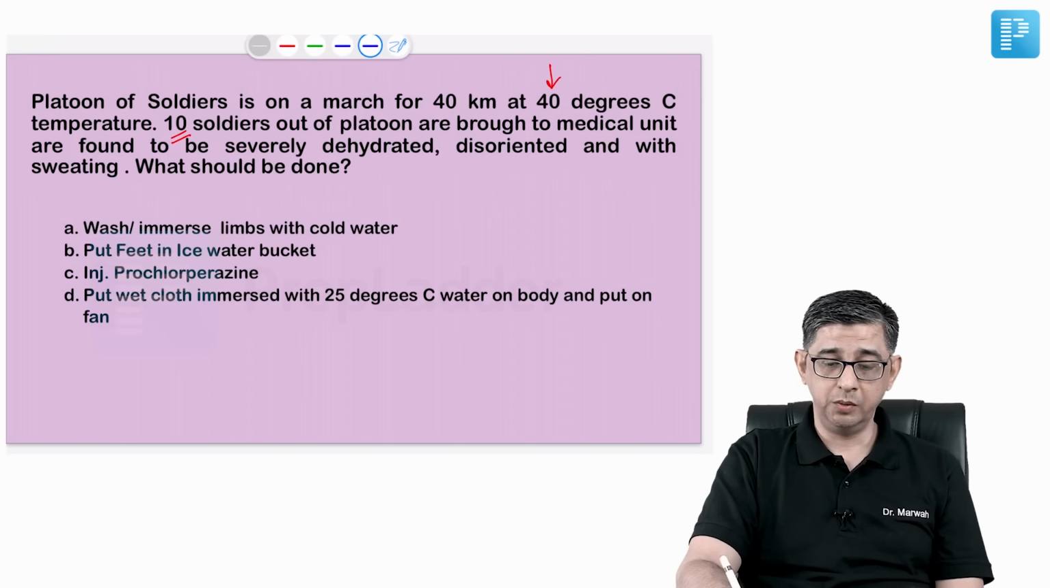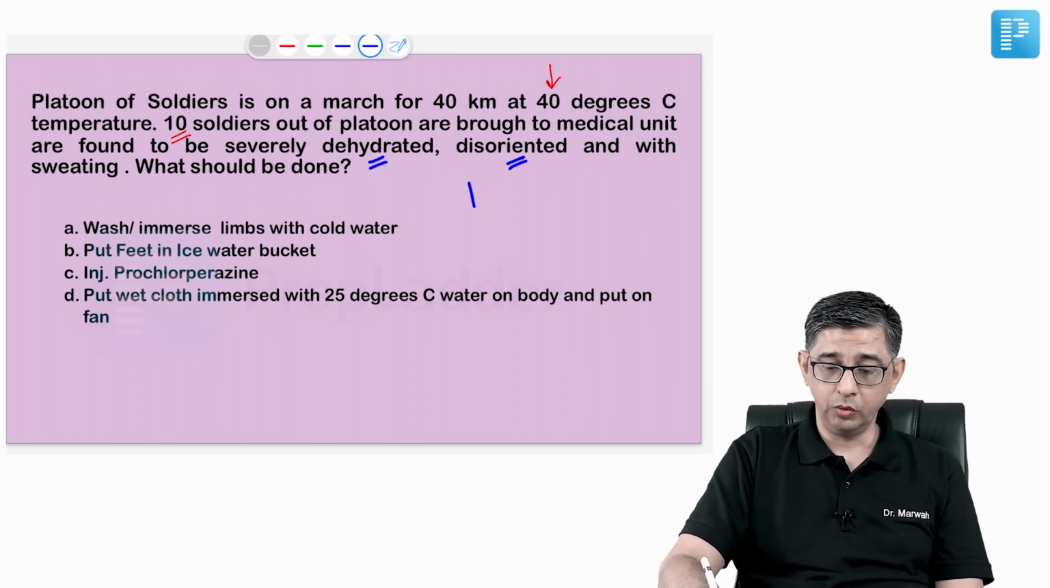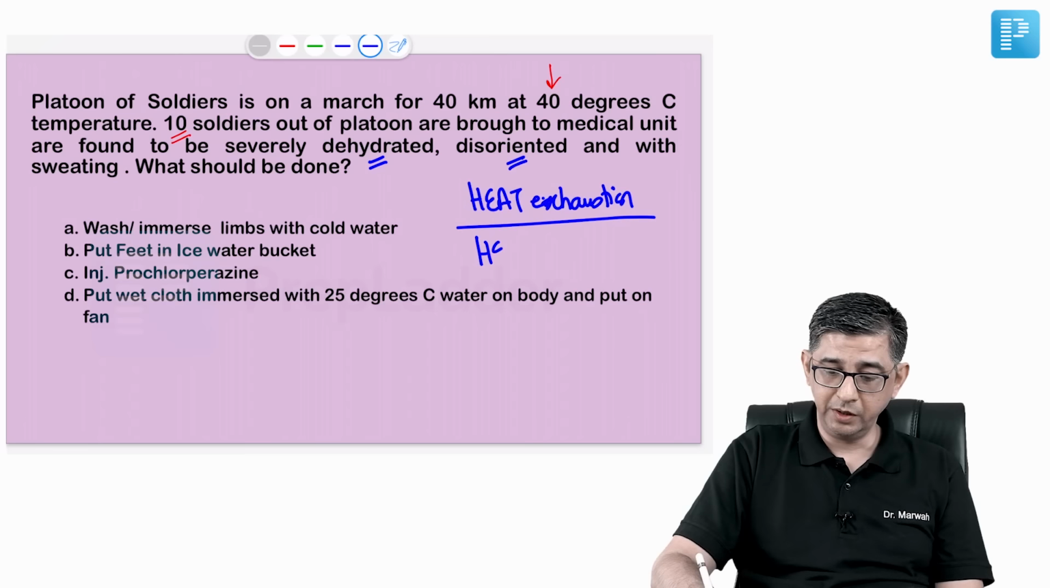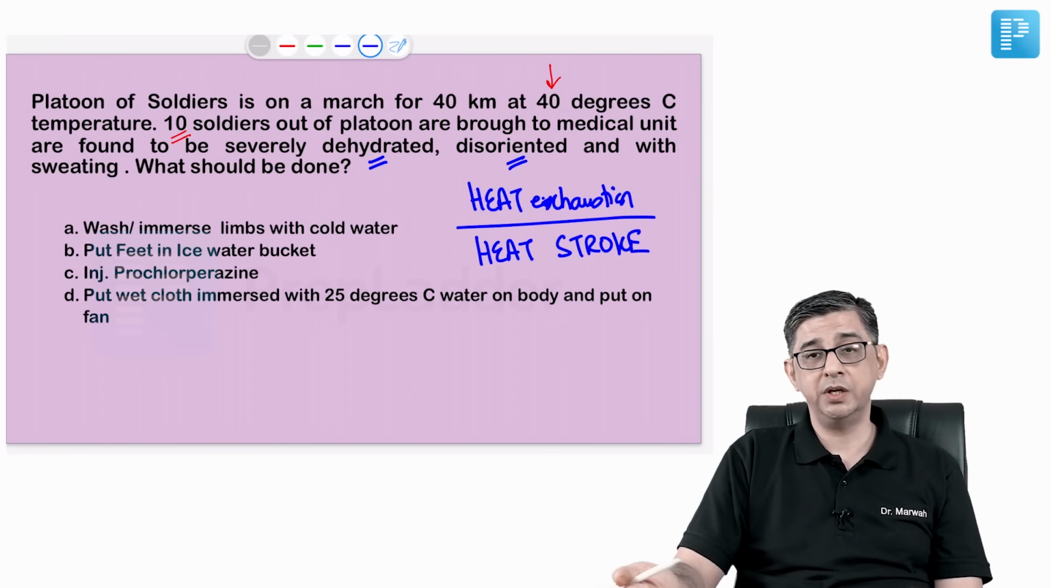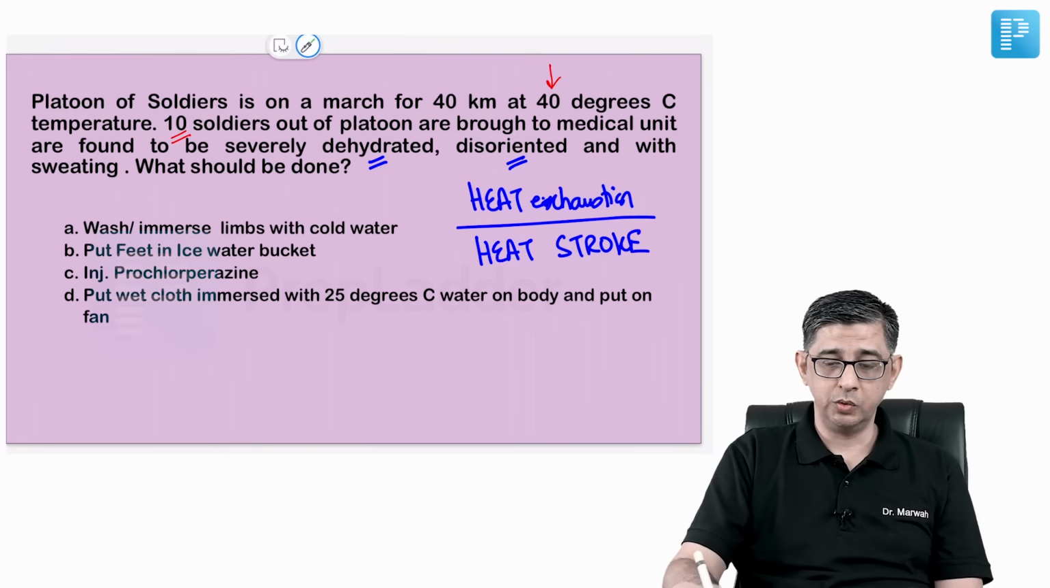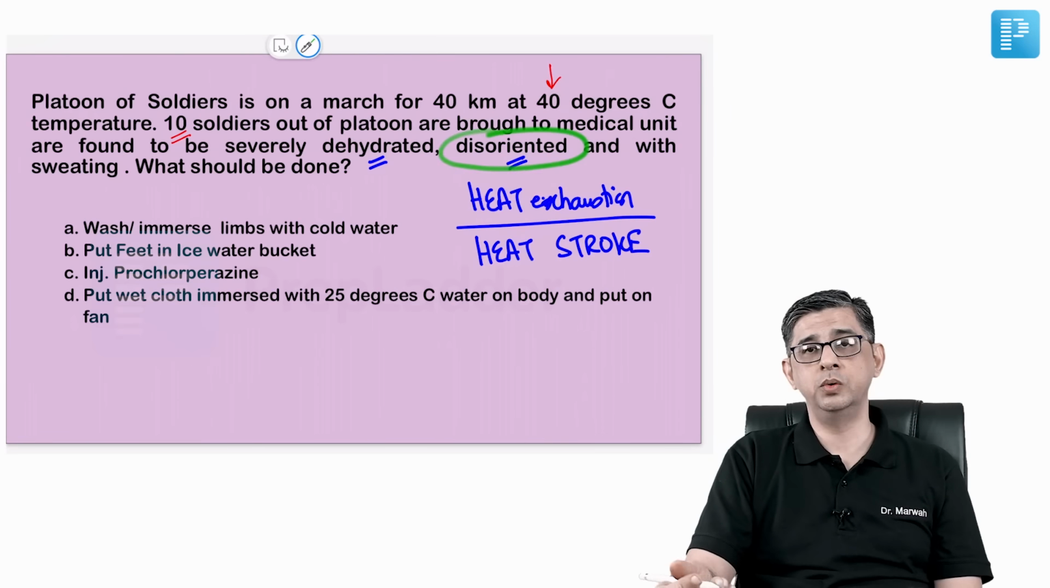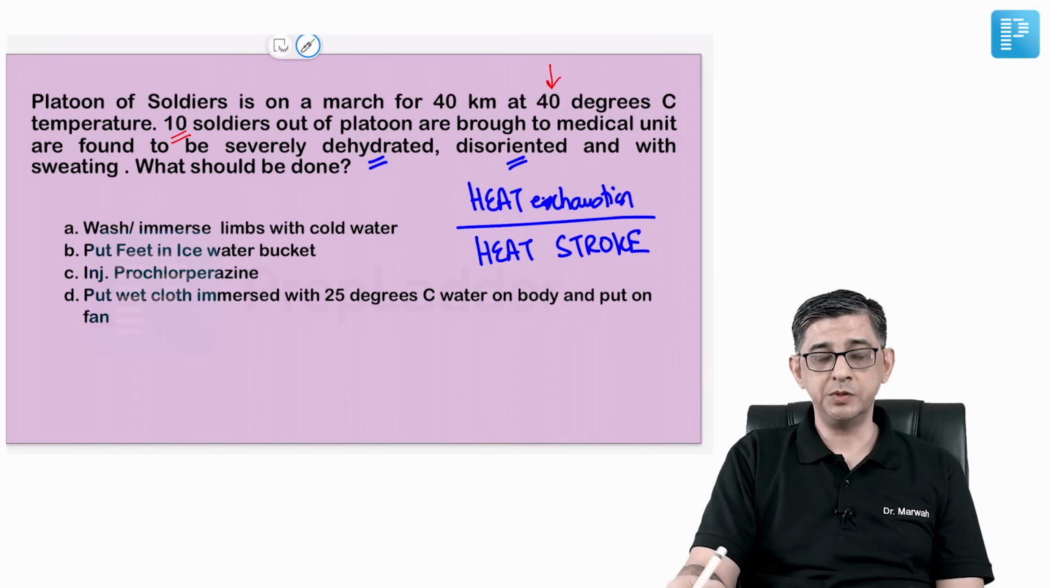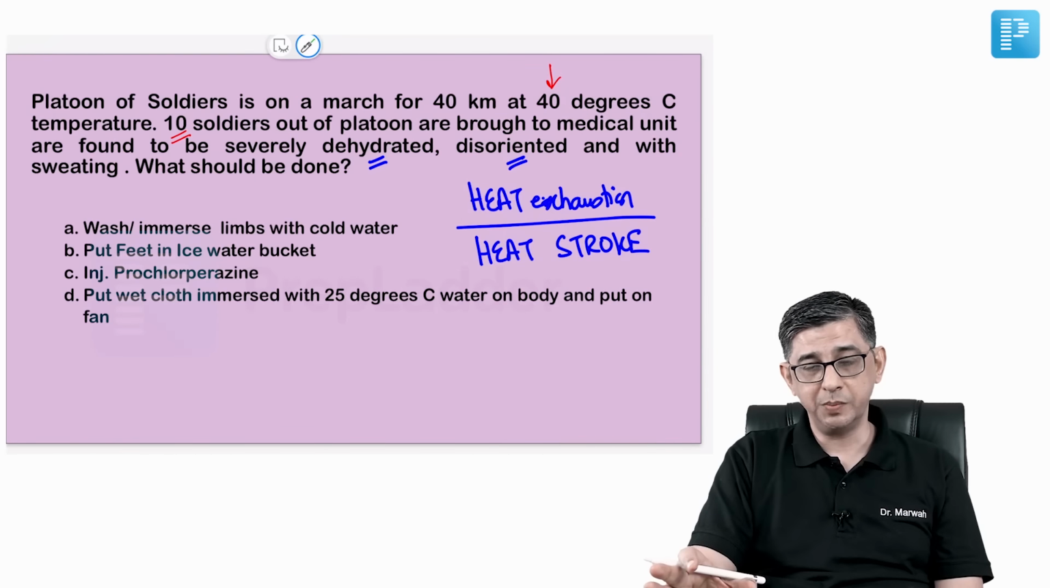The soldiers were brought dehydrated, disoriented, and with sweating. So the clinical findings in this patient are pointing towards heat exhaustion primarily. And if it is not treated, there's a possibility that some of these soldiers have already gone into heat stroke. Why I'm saying heat stroke per se is because even CNS manifestations were given in the form of the soldiers being disoriented and not being able to recognize the company commander or tell their own name. In these circumstances, I need to lower the body temperature of these patients.